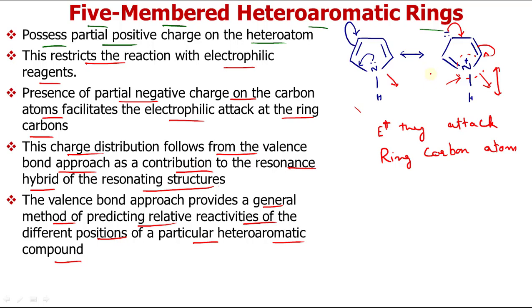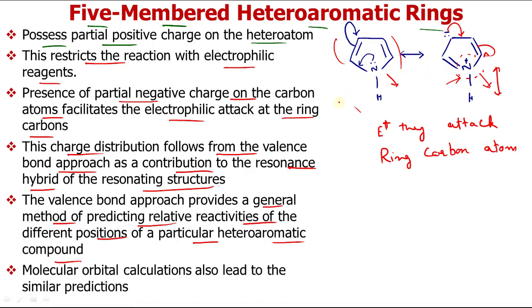From the resonating structures we have come to the conclusion that the electrophile will prefer the ring carbon atoms of these 5-membered heterocyclic rings, whereas in case of 6-membered rings the attack of the electrophile was on the heteroatom. Molecular orbital calculations also lead to a similar prediction, either with the help of resonating structures or frontier electron density or other molecular orbital calculations.